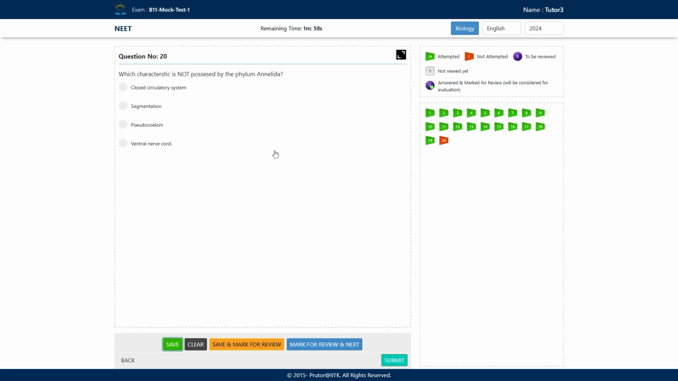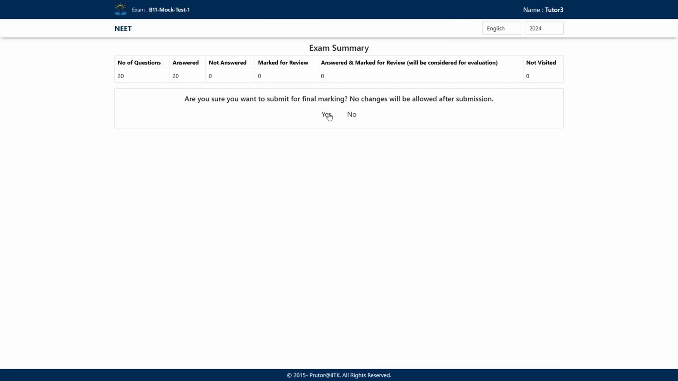And pseudocoelom, they have a true coelom. The first phylum that has a true coelom, right? Pseudocoelom, in which phylum do we see that? Aschelminthes. What about the Platyhelminthes? Acoelomate. Acoelomate, then pseudocoelomate, then true coelom, right? So pseudocoelom is going to be the correct answer. We will save and submit the first test.